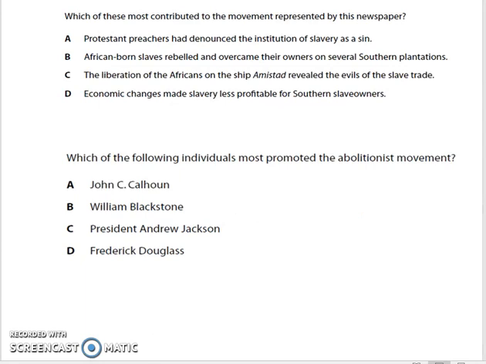Number 6. Which of the following individuals most promoted the abolitionist movement? A. John C. Calhoun. B. William Blackstone. C. President Andrew Jackson. D. Frederick Douglass.